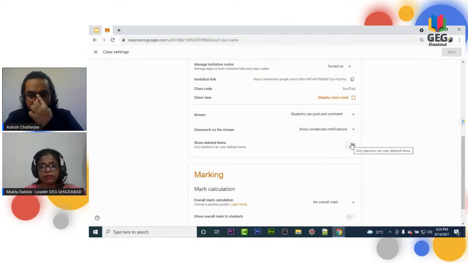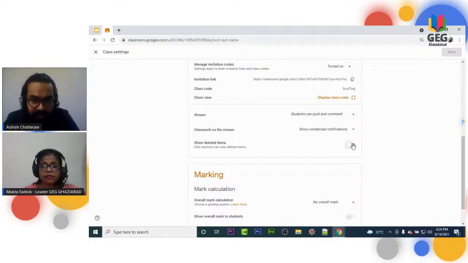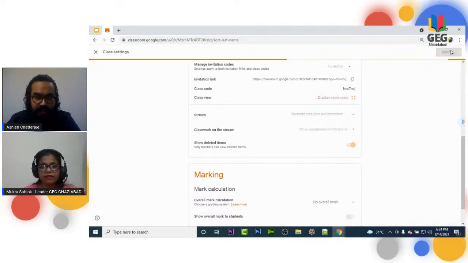Now the second part I'm going to show you is very important for all the teachers in the education sector: show deleted items. Sometimes when we are away from the class, or have another class, a discussion happens and it turns into a heated argument. So you must turn this on so that you can check all the deleted items in the classroom stream area. If anyone deletes something, we as a teacher will still be able to check those items, but students will not. I'll save these settings, and then we will go and check.